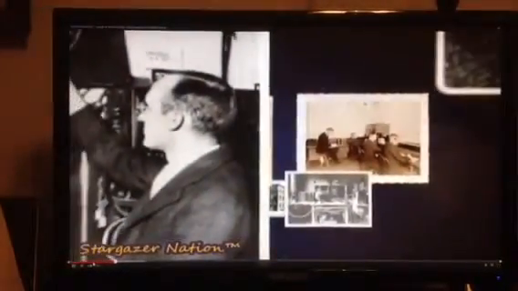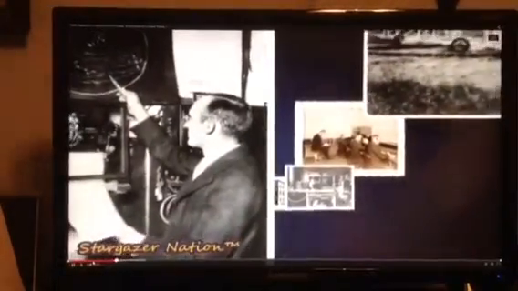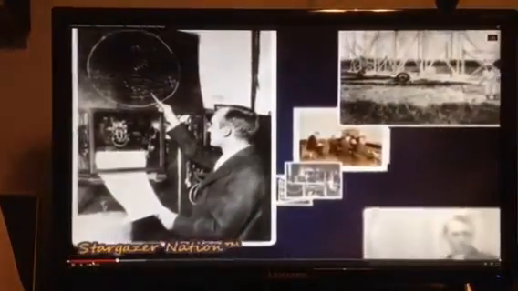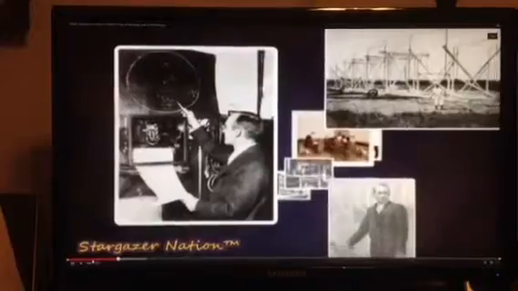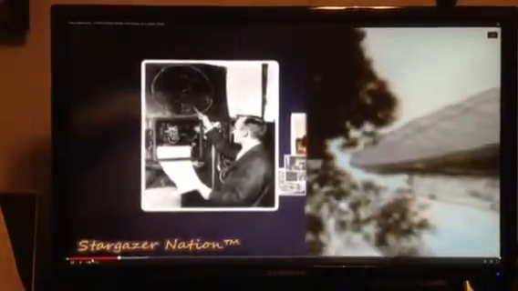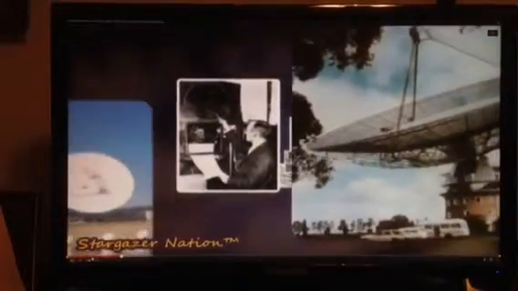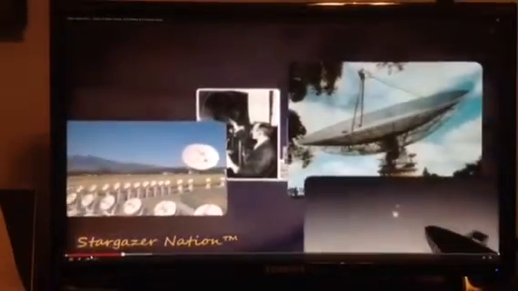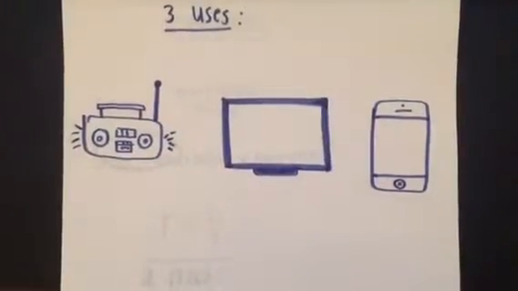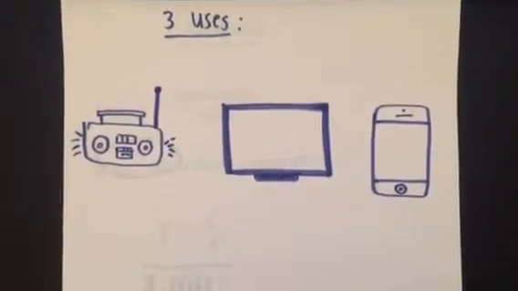Then, in 1932, a major discovery by Carl Jansky at Bell Labs revealed the stars and other objects in space radiated radio waves. Radio astronomy was born. However, scientists need giant antennas to detect weak, long wavelength radio waves from space. The uses of radio waves are radios, TVs, and cell phones.